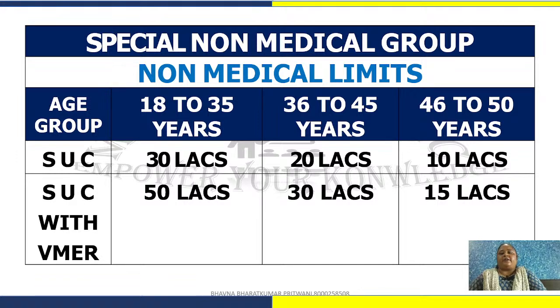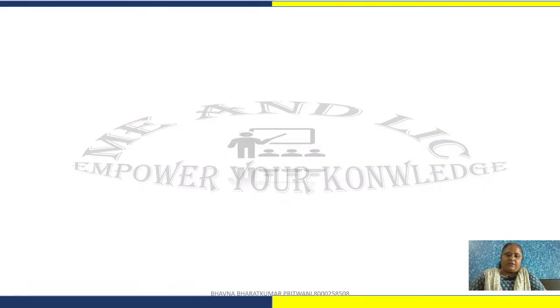So special non-medical group, that is the second category of non-medical schemes, in that an 18 to 35-year-old person gets 50 lakh rupees without any special report if he is medically fit. No health issues should be there, no surgery should be there except delivery. In delivery there is a 6 months waiting period. So 36 to 45 years it is 30 lakhs, 46 to 50 years it is 15 lakhs, and 51 to 55 years it is 13 lakhs allowed without any medical, means only height, weight and video MER.